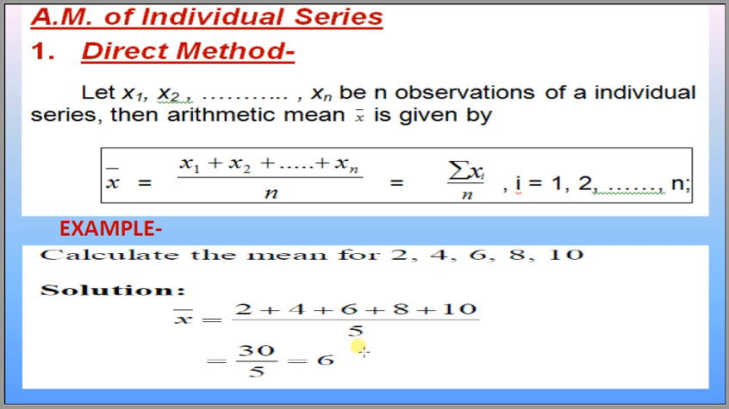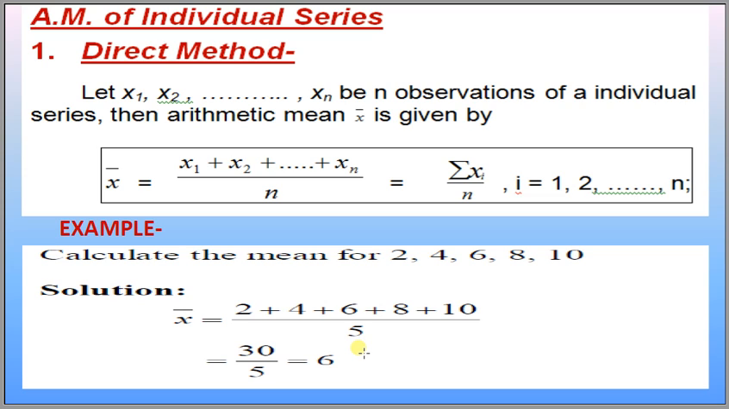Let us start with the arithmetic mean in case of individual series. As we know, there are three series: first is individual series, second is discrete series, and third is continuous series. Individual series is known as ungrouped data, and discrete and continuous series are known as grouped data. And there are three different methods by which we can calculate the arithmetic mean: first is the direct method, second is the shortcut method, and third is the step deviation method.